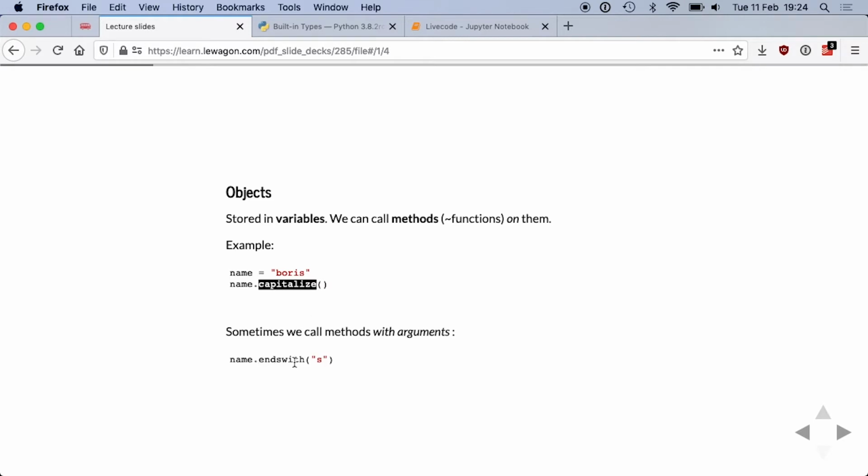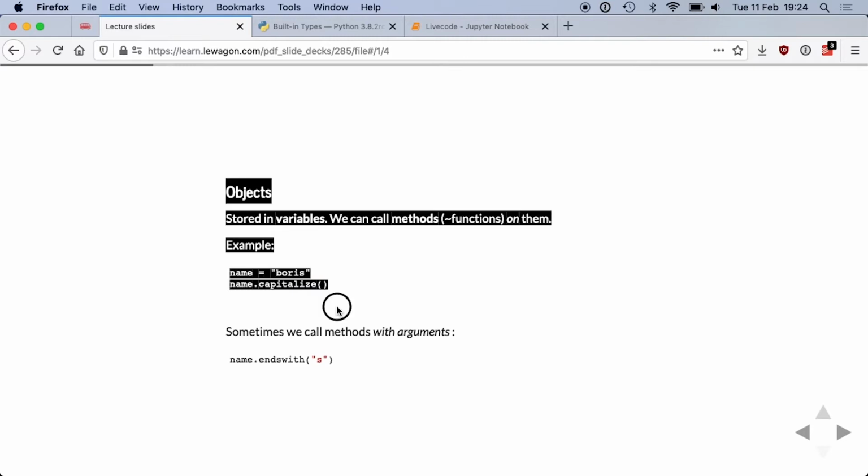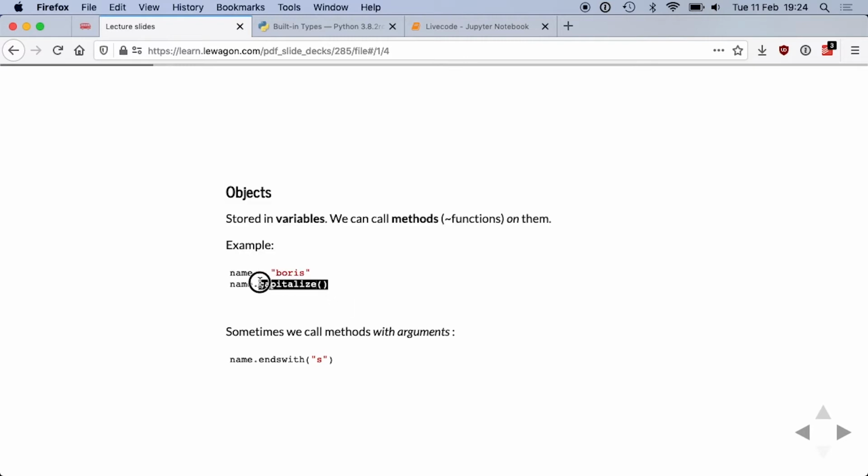Sometimes we also call methods which need arguments. So here, how many arguments did the capitalize method need? 0, okay? We just had empty parentheses, but sometimes the method actually needs something. So if I use endswith, I need to pass one argument, and here I'm passing the string s. Can you tell me what will be the output of the code, name.endswith s, if I run it?